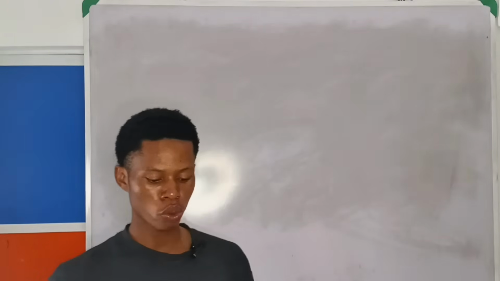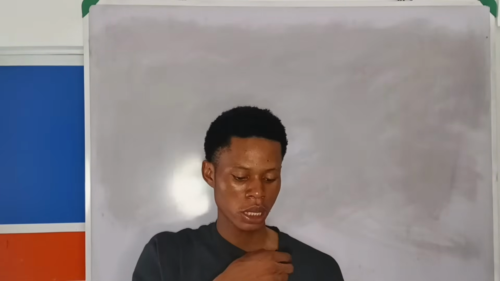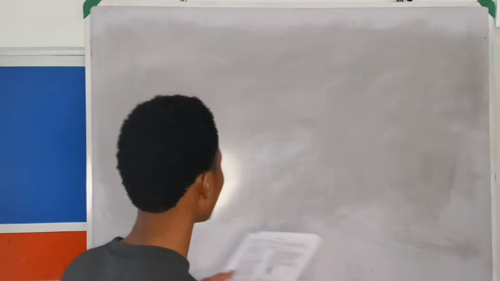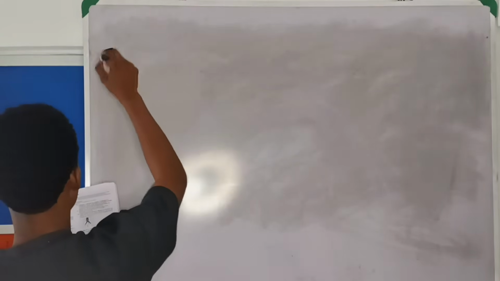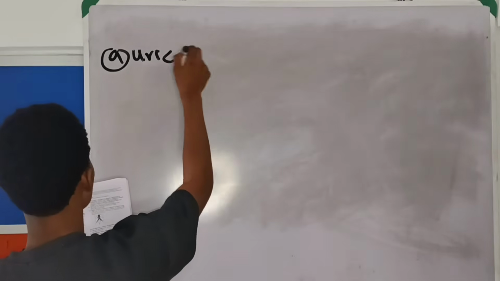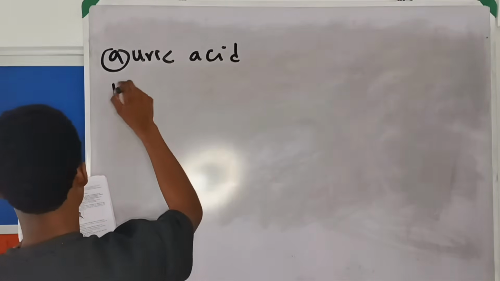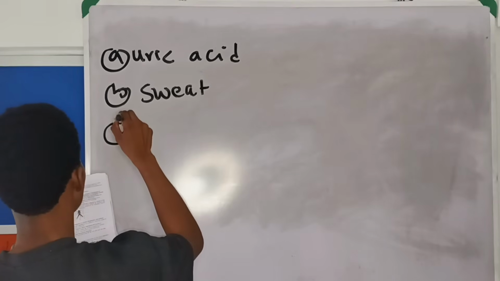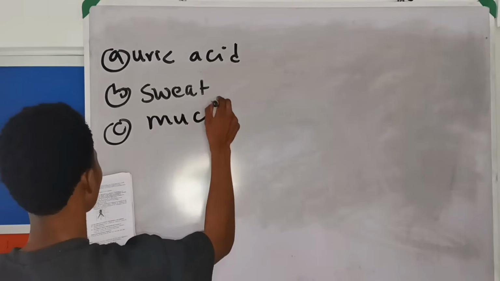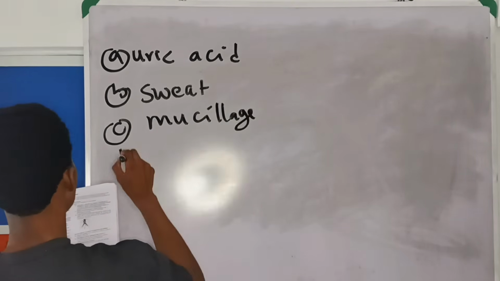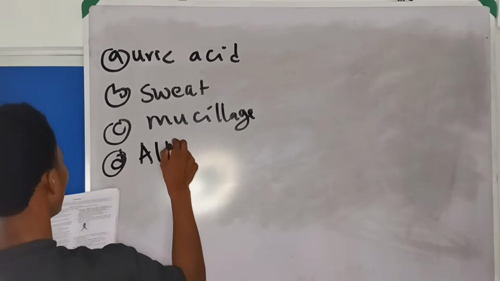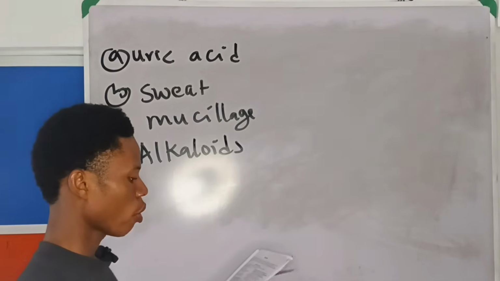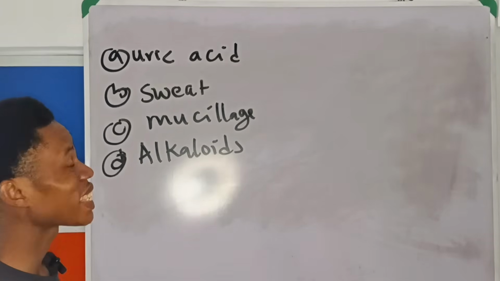All right, the next question. Which of the following is a waste product of an insect? A says uric acid. B says sweat. C says mucilage. D says alkaloids. They used to repeat this question very well. Now, which is a waste product of an insect?